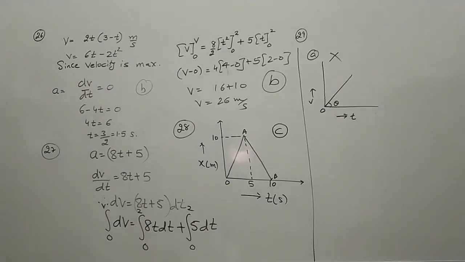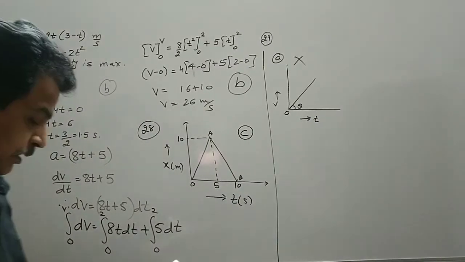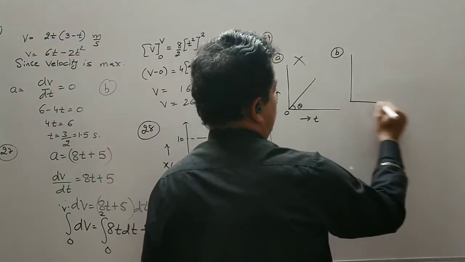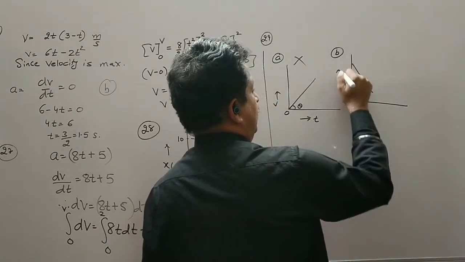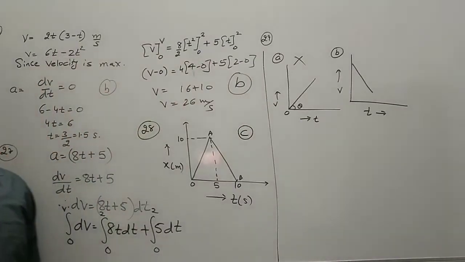So option A is incorrect. Then we will see the second graph. The second graph is inclined downward. So yes, the slope is negative. The acceleration is negative. But the body is not moving in the negative direction.